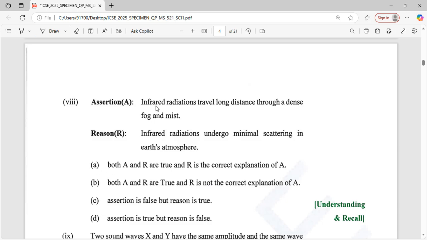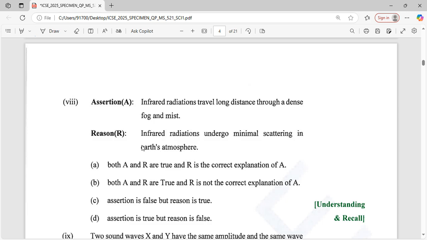First we analyze these two, assertion and reason. The infrared radiation travel a long distance through a dense fog and mist. The infrared radiation undergo the minimal scattering in the Earth atmosphere. So that means that both are true, because the infrared radiation undergo the minimal scattering in Earth atmosphere. Both are true.